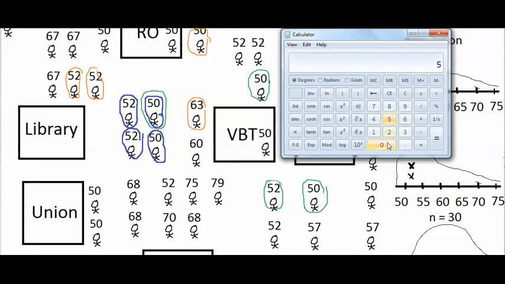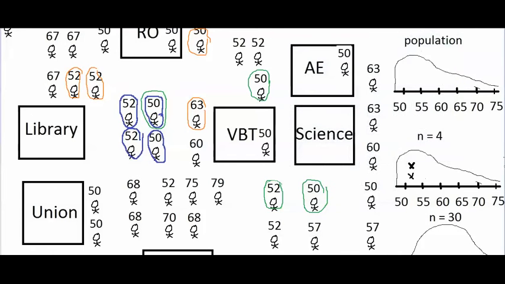It would be 50 plus 52 plus 52 plus 63 divided by 4. The mean of my third sample equals 54.25. So the mean of my third sample would be about right here.